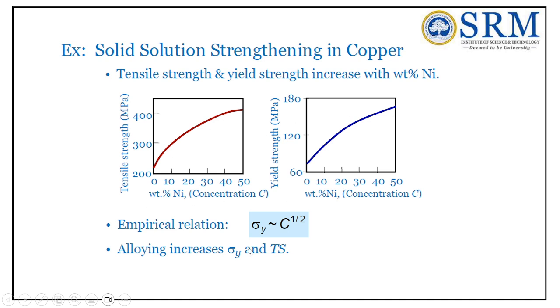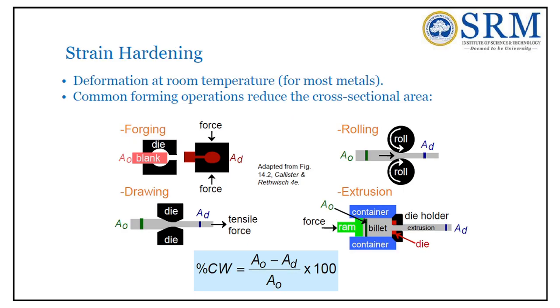The empirical relation, the equation governing solid solution strengthening, is sigma y is directly proportional to C to the power half, that is root C, the concentration. If the concentration increases, the yield strength increases. So alloying increases sigma y and tensile strength. Alloying is nothing but adding more and more secondary elements, and then the strength of the material will increase. This is what we can infer from solid solution strengthening. This is the first type of strengthening mechanism.